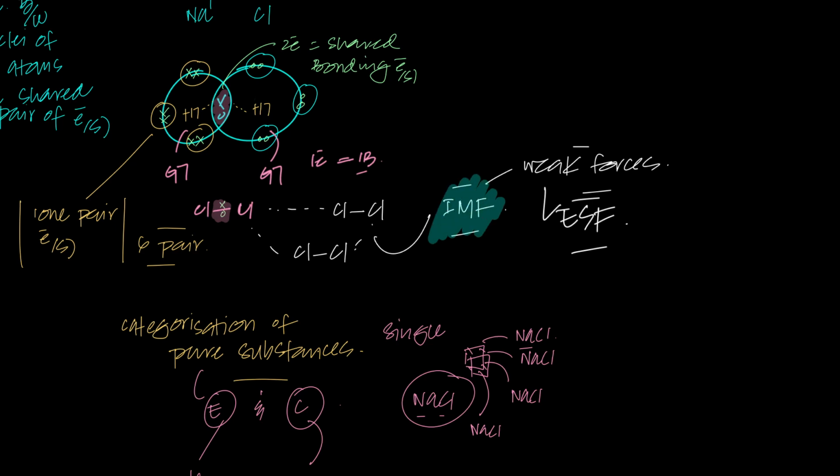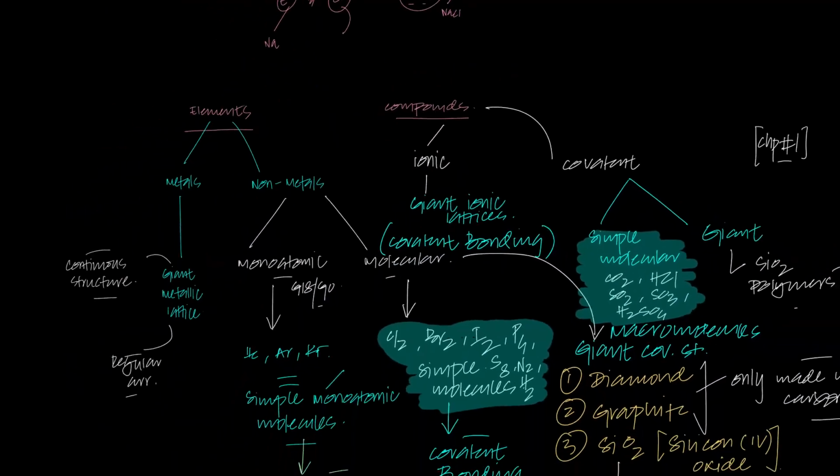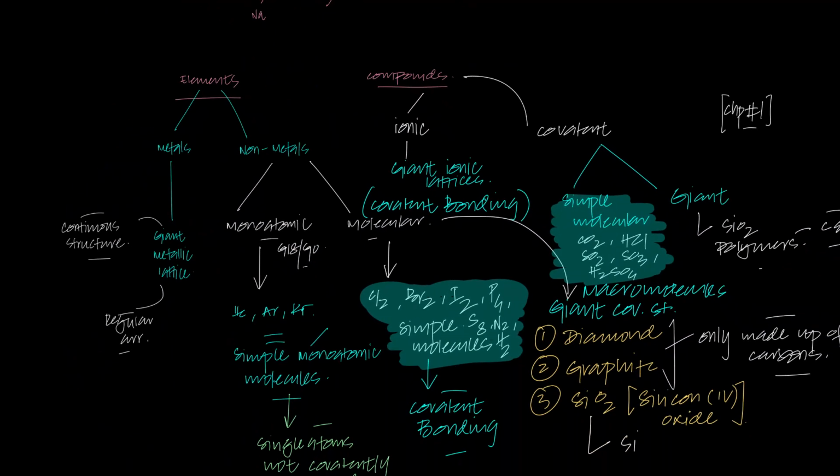Intermolecular forces of attraction. Understand that the ones I've highlighted, which are simple molecular structures, have more than one type of bonding. They have covalent bonding and they also have intermolecular forces of attraction. So they have two types of attraction. And inside intermolecular forces of attraction, there are subcategories, and we'll learn those later on.